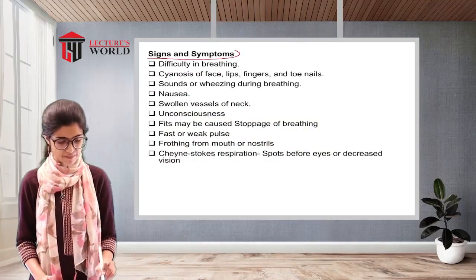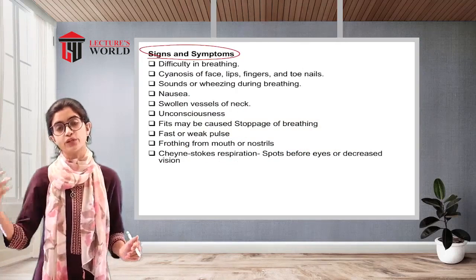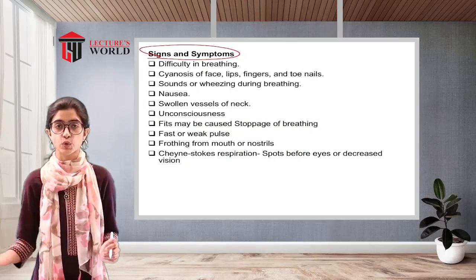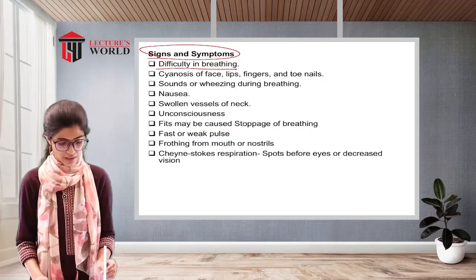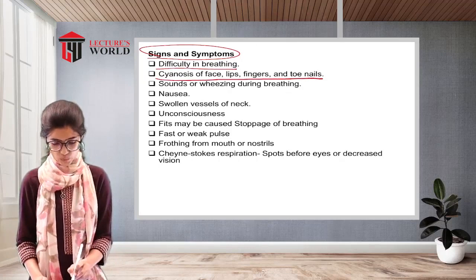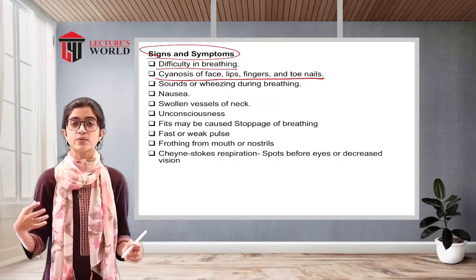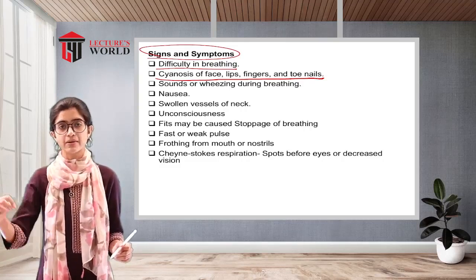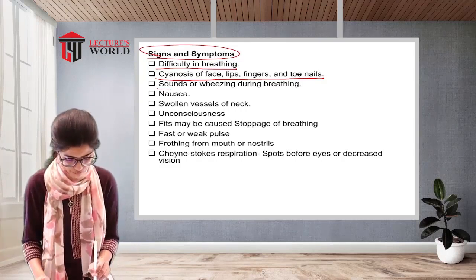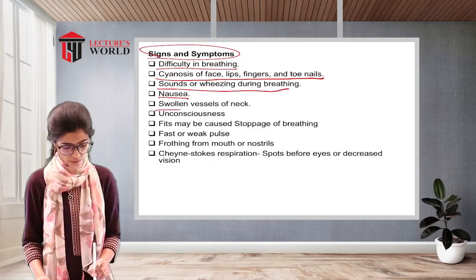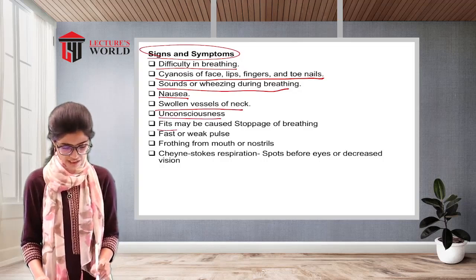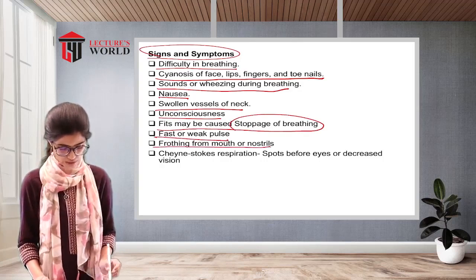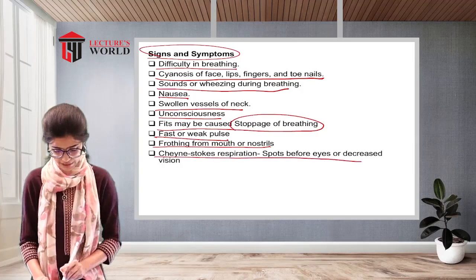Now, what are the signs and symptoms? Whenever a patient, because of any of the causes, is going into a state of asphyxia, what is happening? The symptoms that the patient shows are difficulty in breathing, cyanosis of face, lips, fingers and toenails because of lack of oxygen. The cyanosis can be seen within the face, lips, toenails and the fingernails, along with the visible difficulty in breathing, sounds or wheezing during breathing, nausea, swollen vessels of the neck, unconsciousness, fits may be caused by stoppage of breathing, fast or weak pulse, frothing from mouth or nostrils, sinus stroke respiration, spots before eyes or decreased vision.